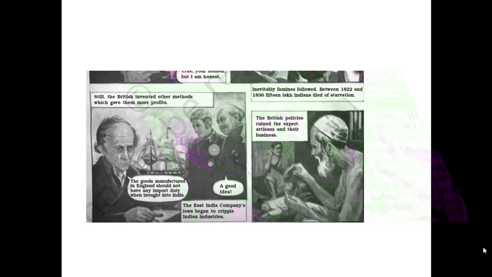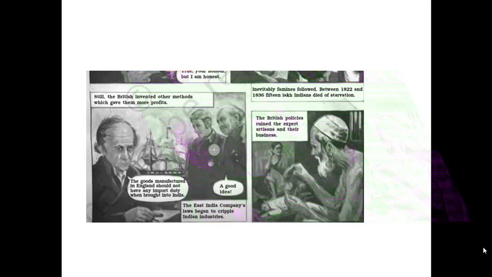The goods manufactured in England should not have any import duty when brought into India. So this was one more method. What was really happening is that the raw material went from India, they made a finished product and brought it back to India.